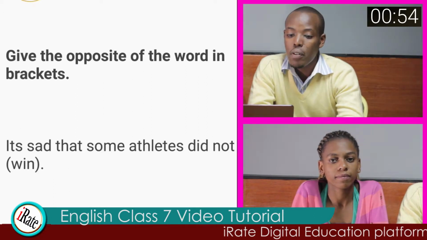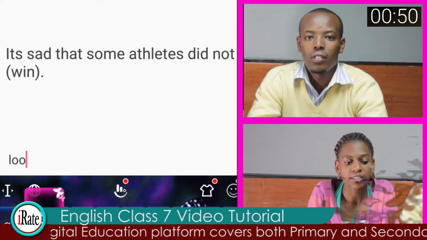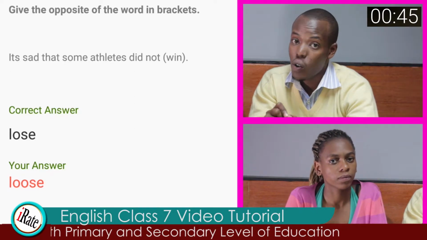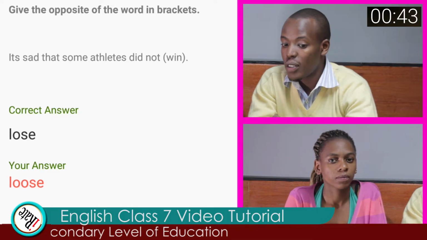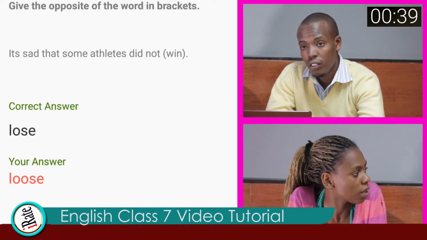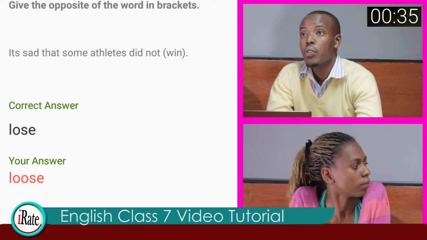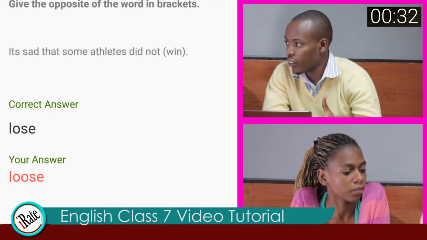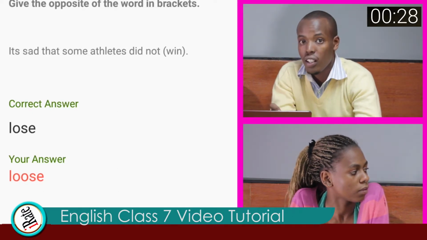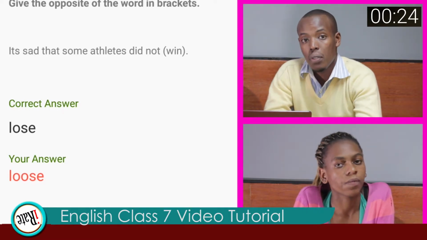Question 9. Give the opposite of the word in brackets. It is sad that some athletes did not win. The answer to question 9 is lose. Lose with a single O, L-O-S-E. As you can see, you gave L-O-O-S-E. This you got wrong. So teacher, what's the difference between lose and loose? Okay, the first one, L-O-S-E, is the opposite of the word win. That is to be deprived of. And the second one, loose, is pronounced as loose. That is the opposite of tight. We say that something is loose. We move to the next question, please.